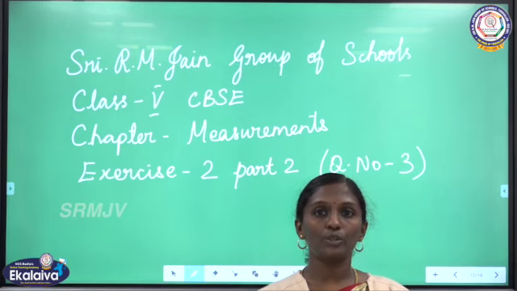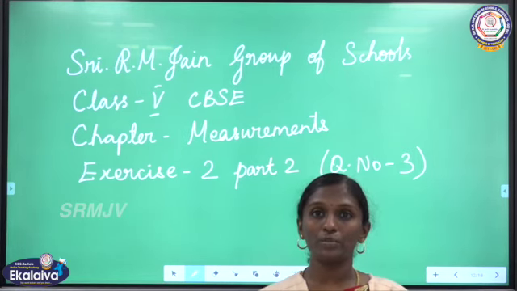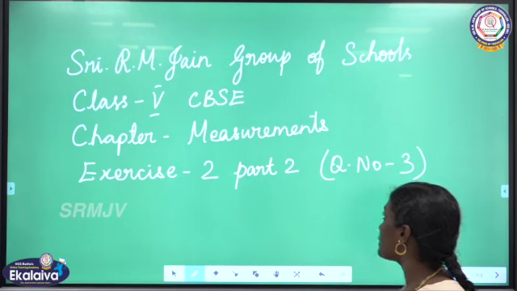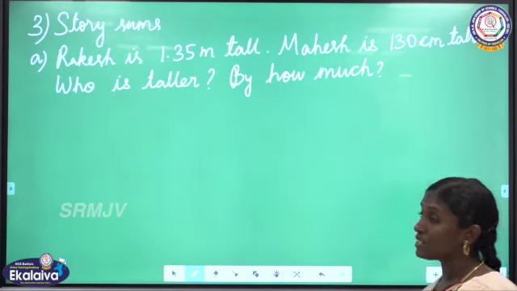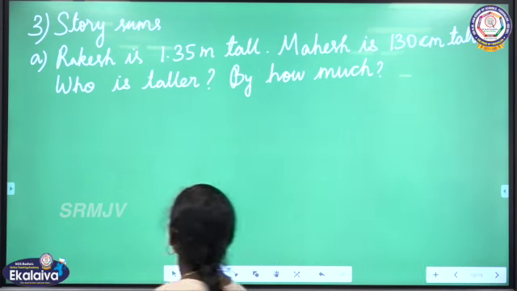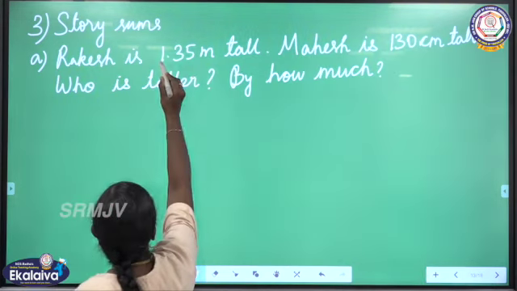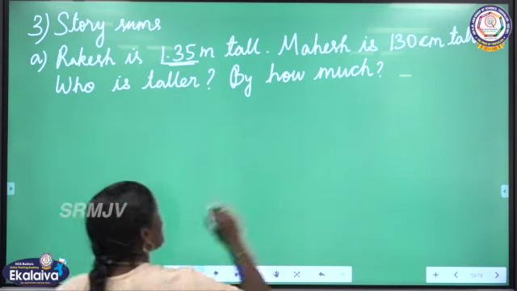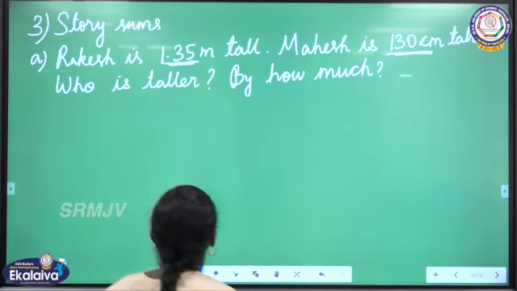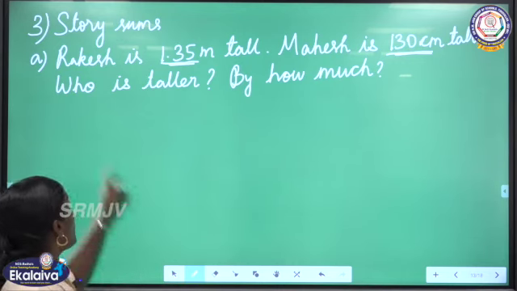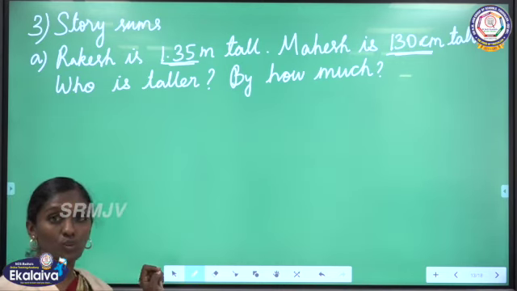Now we are going to do the remaining problems in exercise 2 from the chapter measurements. See, third question is the story sums. The first question, Rakesh is 1.35 meter tall and Mahesh is 130 centimeter tall. Who is taller by how much? Who is taller? The first question is who is taller.